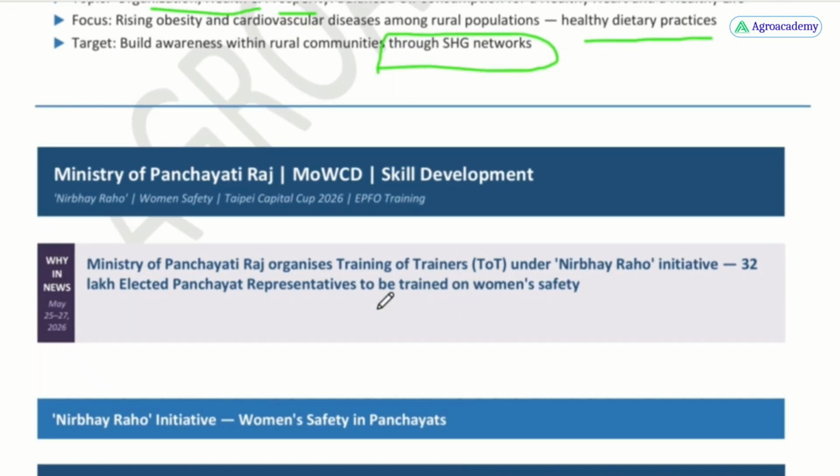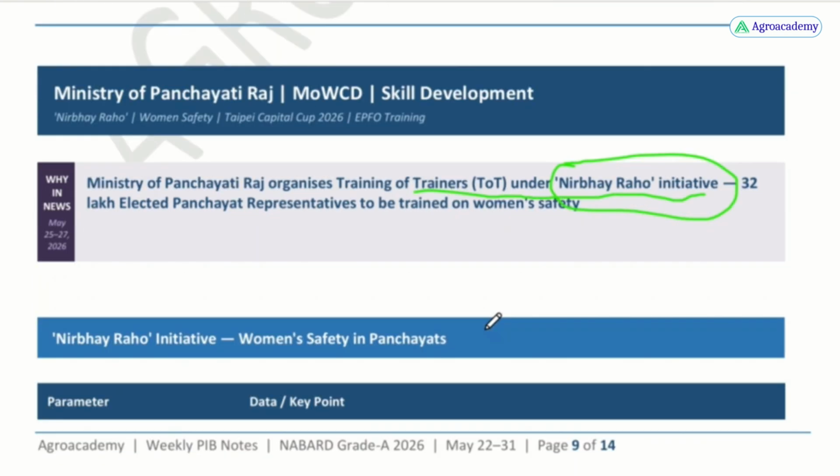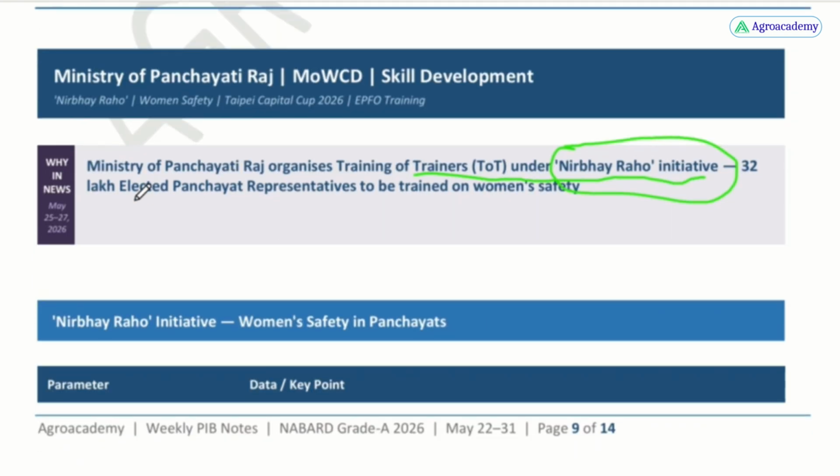Next comes the Ministry of Panchayati Raj. They have organized the training of trainers under the Nirbhay Raho initiative. This is a new initiative, so you need to remember this. Under this, 32 lakh elected Panchayat representatives are to be trained on women's safety. This is very, very important, not only for the NABARD exam but for UPSC-like exams also. This is important: the Nirbhay Raho initiative